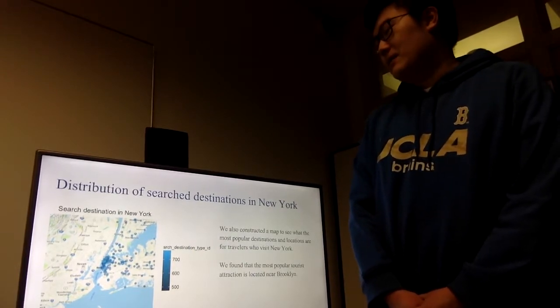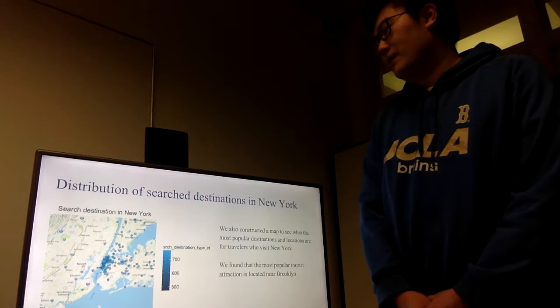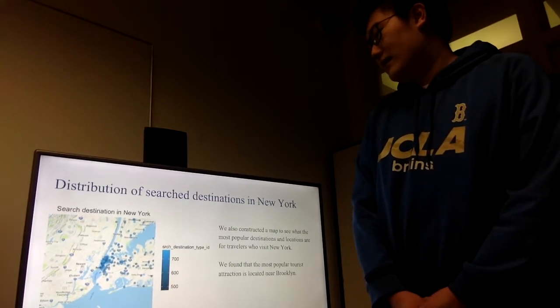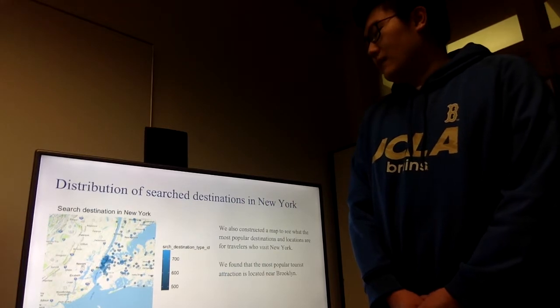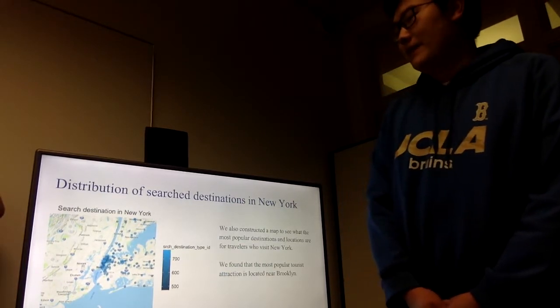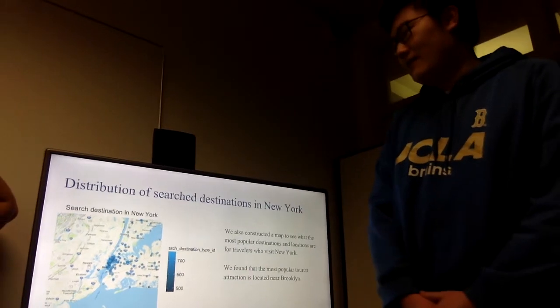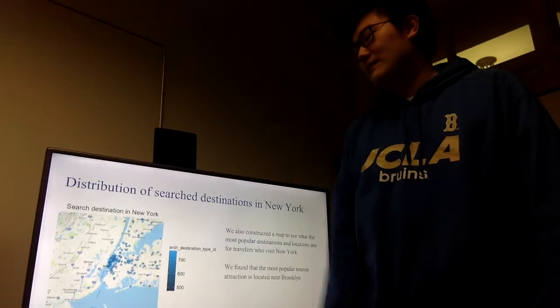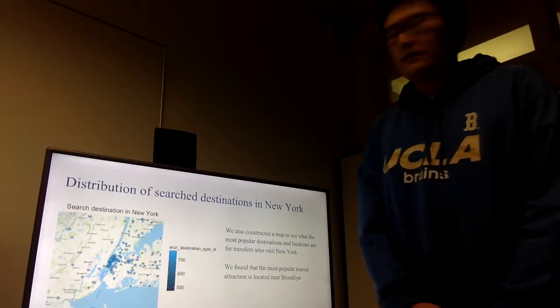The price there is also pretty affordable compared to Midtown or Long Island, and we feel that this really represents how people think about New York. When people think about New York, it's like Times Square and downtown, and that's actually where most of them decide to book a hotel.